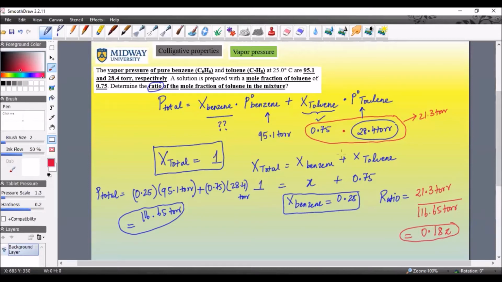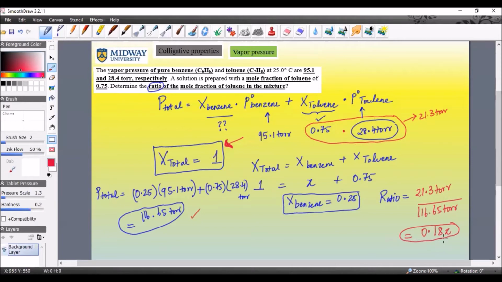All right, so this is what this question is asking. So the key here is that it's important to remember the mole fraction of the total mixture is 1. Now, this is the only information I may not provide to you on the exam, something you may have to know. I will give you the generic Raoult's law, and then from there you can write all the stuff, okay? So the key word here is the ratio. So you don't want to just stop here when you calculate the total. That's not what the question is asking. The question is asking, what is the ratio of this over this? And so that will be 0.182.